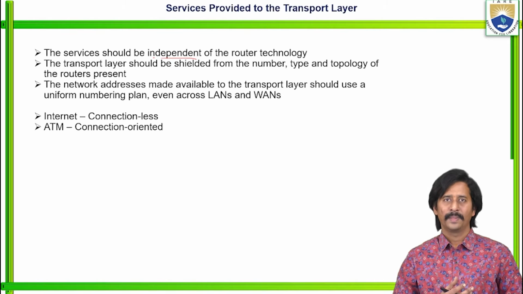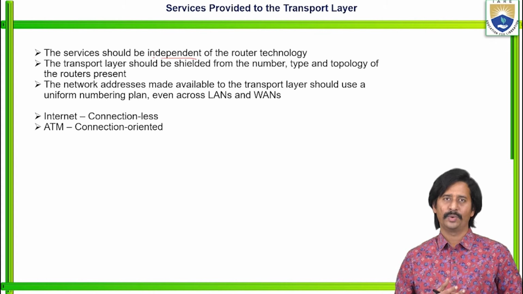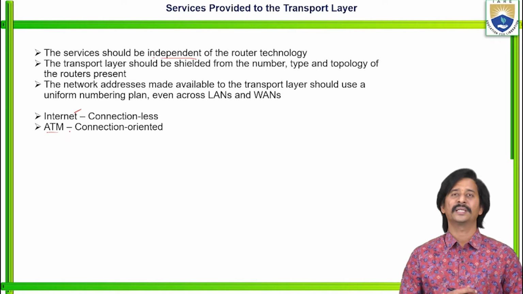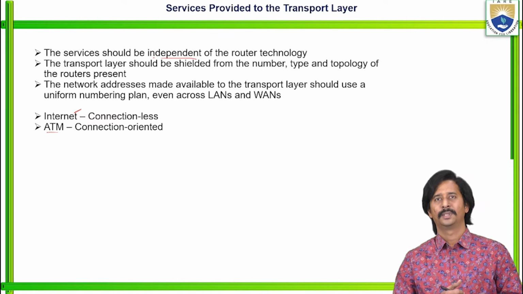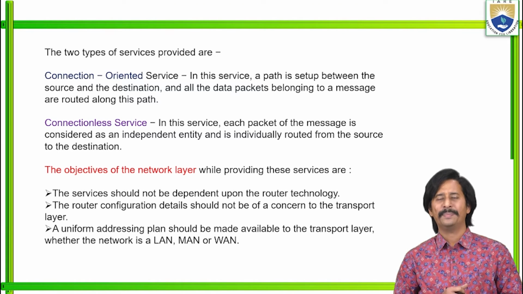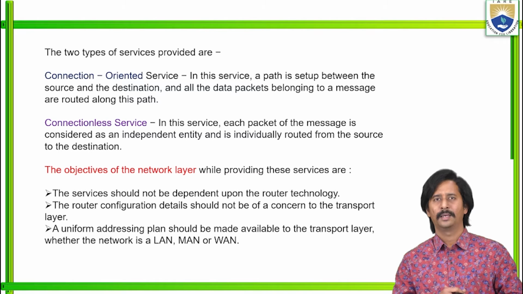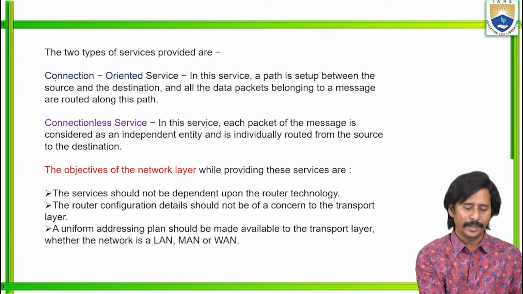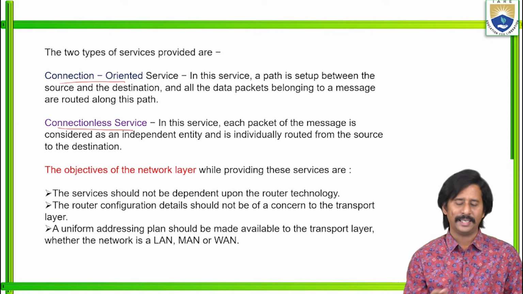But here, connectionless and connection oriented: the internet is connectionless, and ATM is connection oriented. So there are certain services provided by the network layer to the transport layer. Those are broadly classified into connection oriented as well as connectionless.